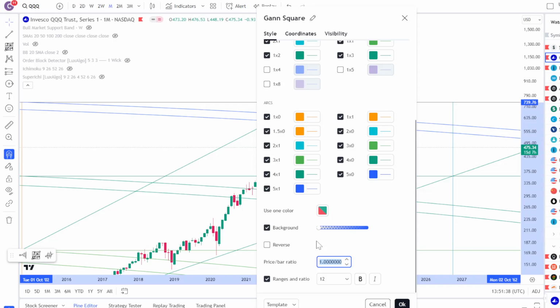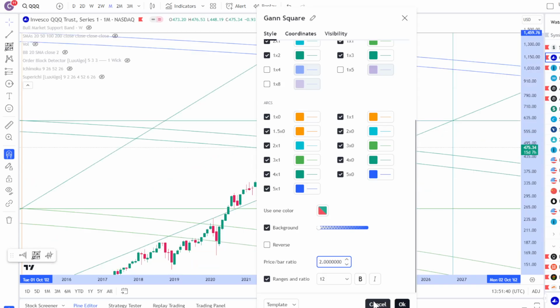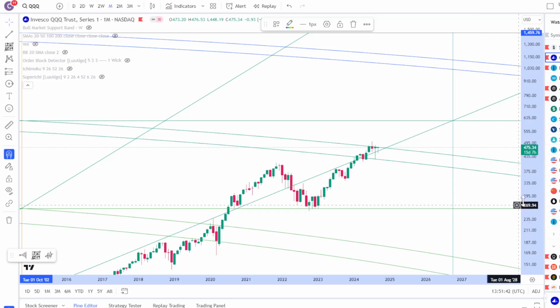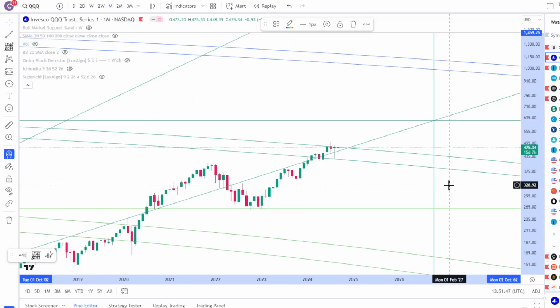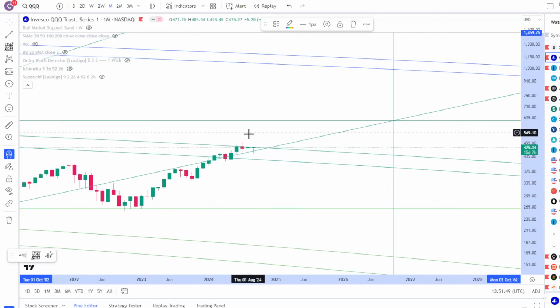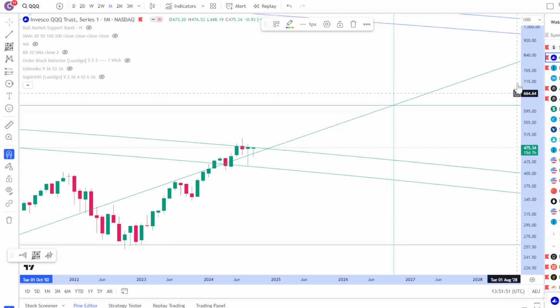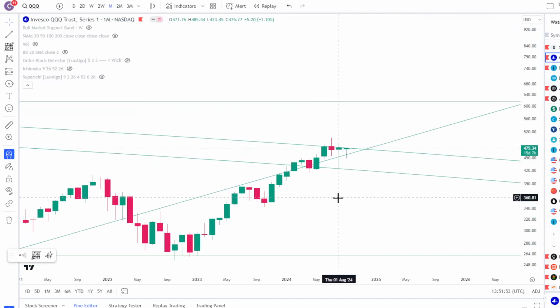A lot of people get freaked out just because things stall for a few months, and it's completely normal to have that happening in the stock market. Now, why are we having such a hard time breaking above? If I change the factor to 2, you can see right now we're kind of stuck inside the arc.